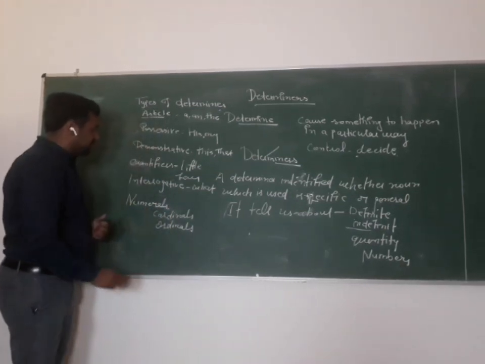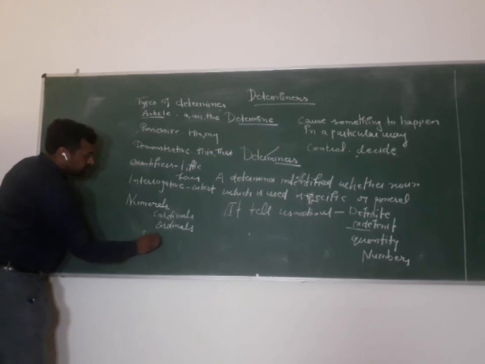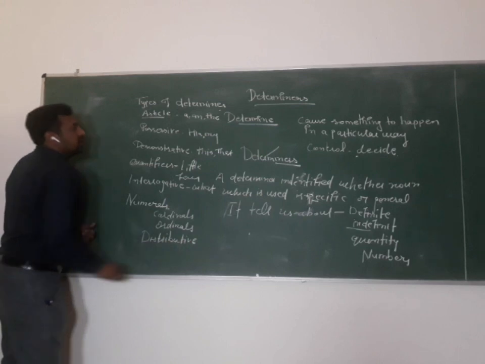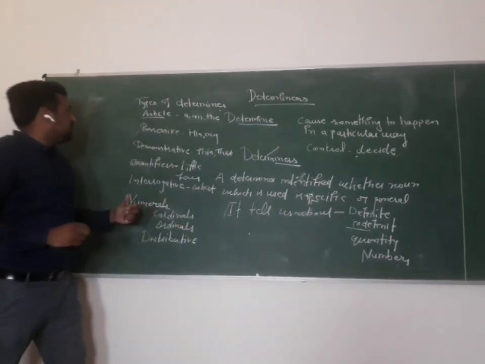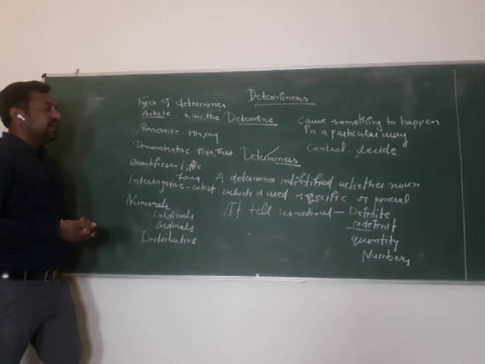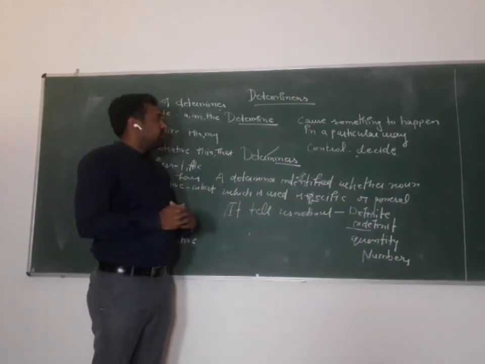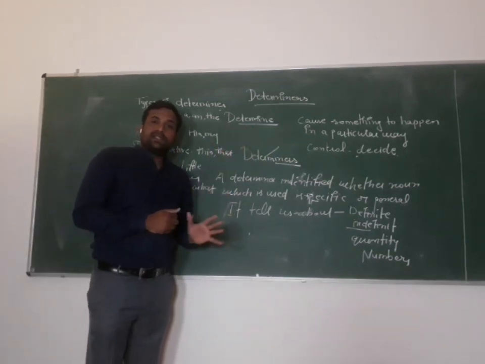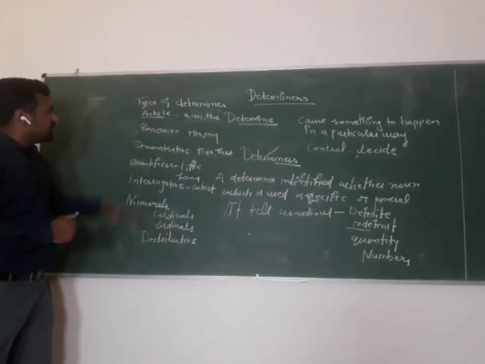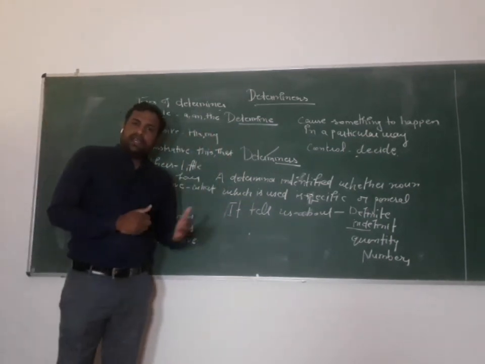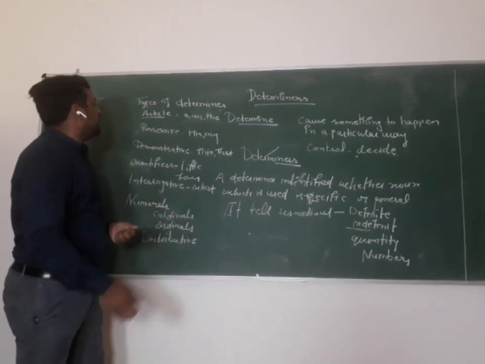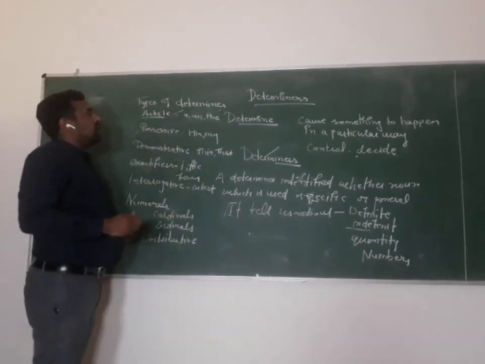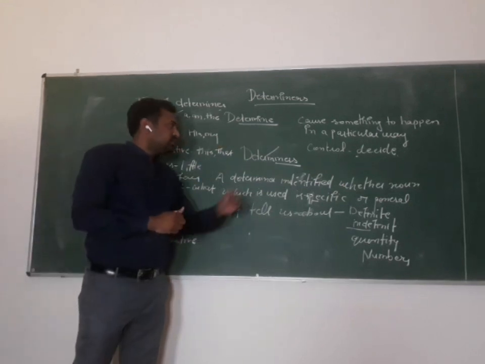One kind is left: distributive, like each, every. These are the kinds of determiners. So dear students, it is a very simple, very easy topic, and all the kinds are very simple. You will understand very easily. Today we are going to discuss the first kind of determiner, article.